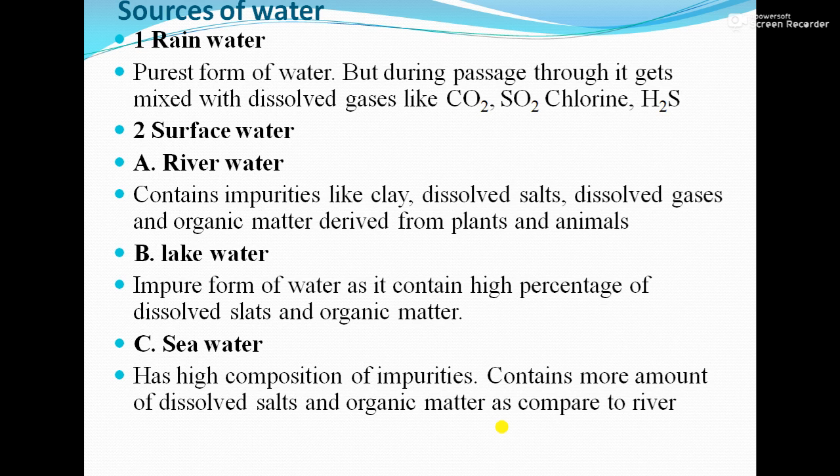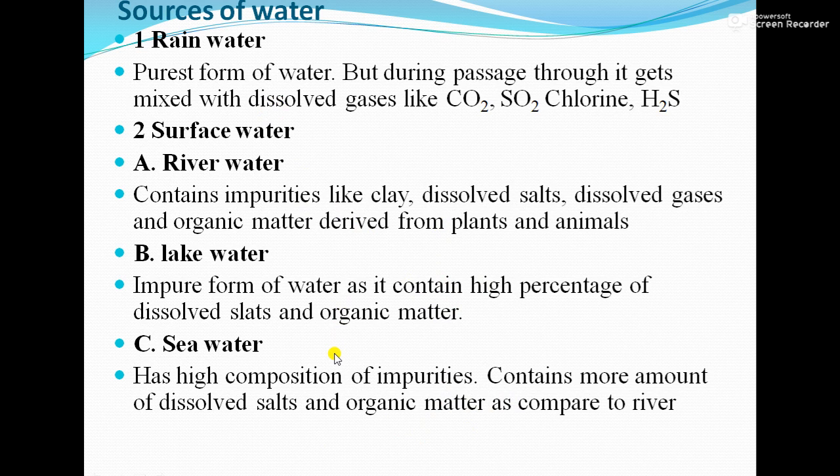Next is lake water. It is an impure form of water as it contains a high percentage of dissolved salts and organic matter, a higher percentage than river water. So it is impure as compared to river water and rainwater.